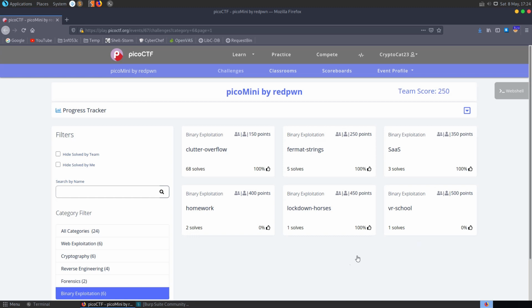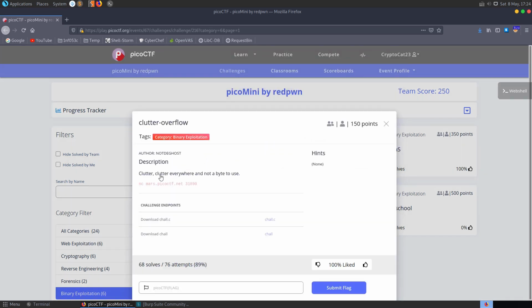In this video we're going to take a look at some of the Pwn challenges in the picoMini CTF, which is run by redpwn this weekend. The first challenge is called clutter-overflow, and the description says "clutter everywhere, not a byte to use."